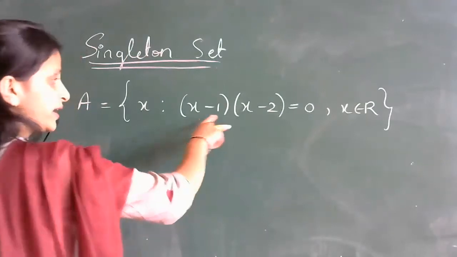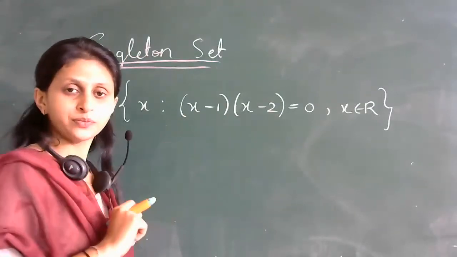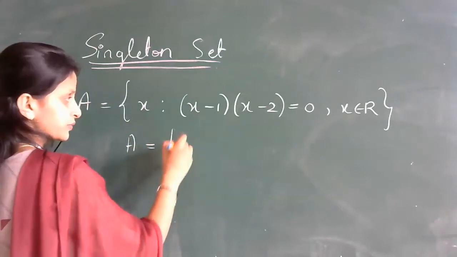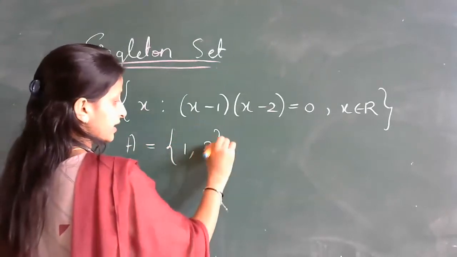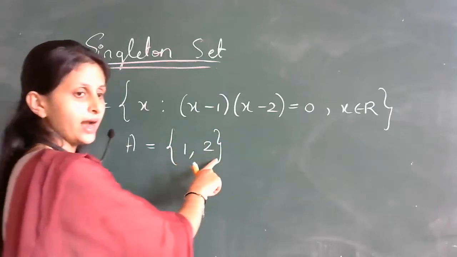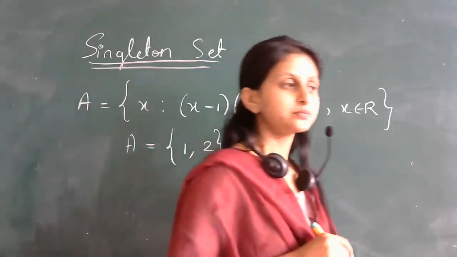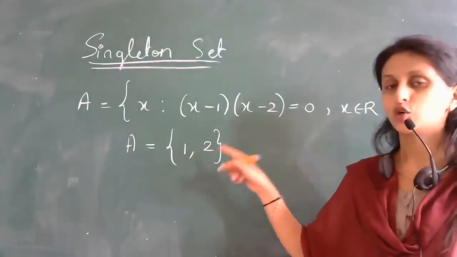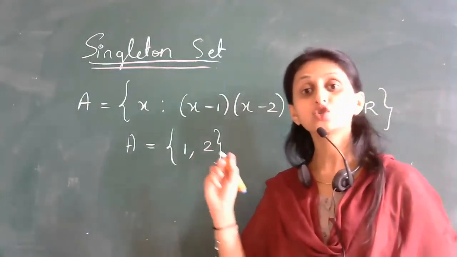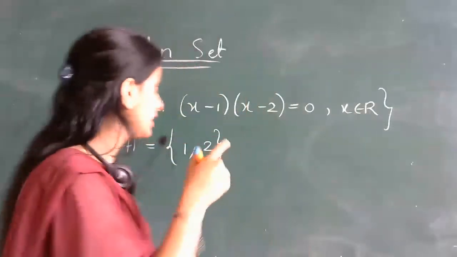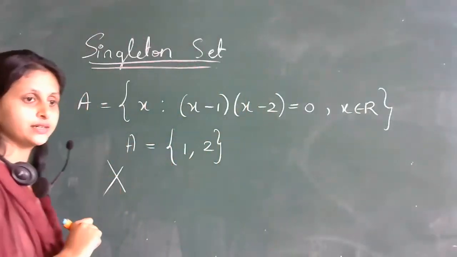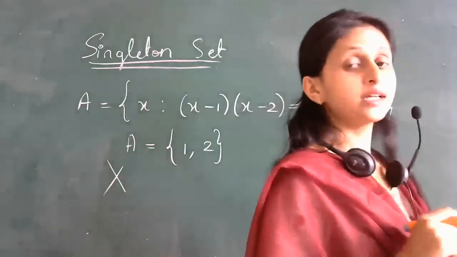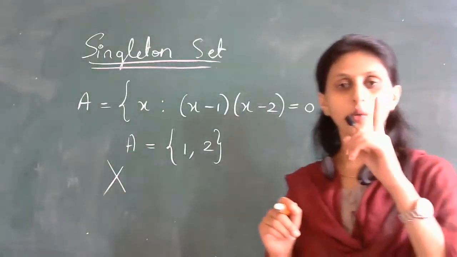Now, of course this set is in set builder form. Let us write it in roster form. This set A contains two elements, 1 and 2. Hence you can conclude that it is not a singleton set, because in a singleton set we have only one element.